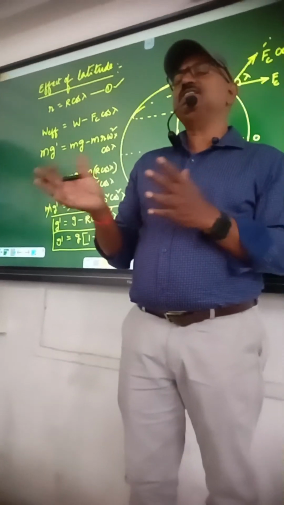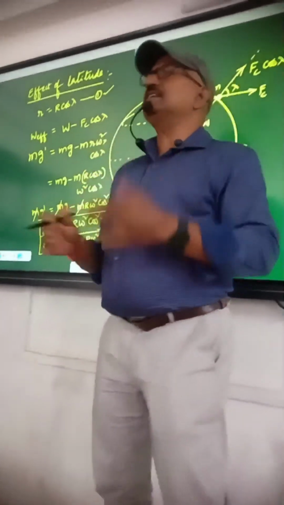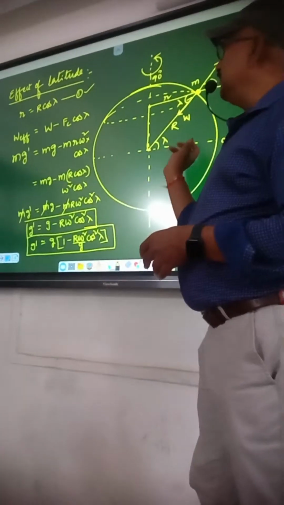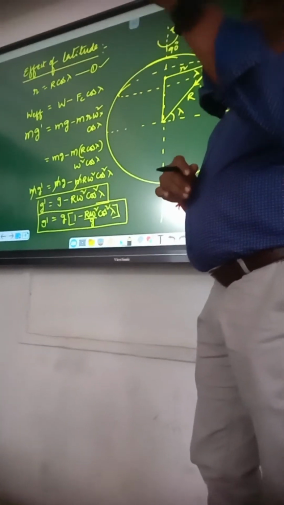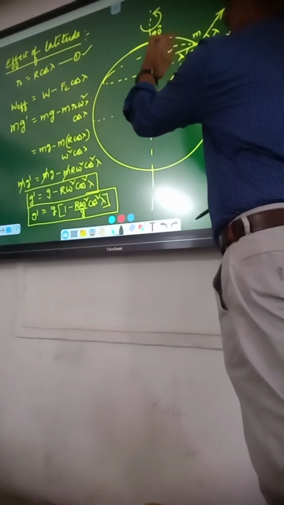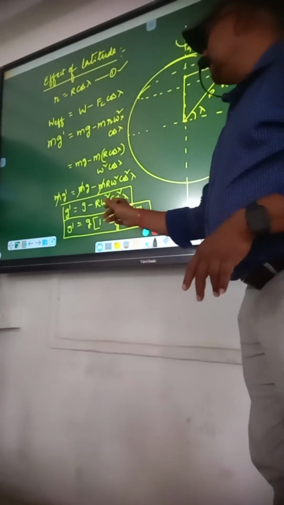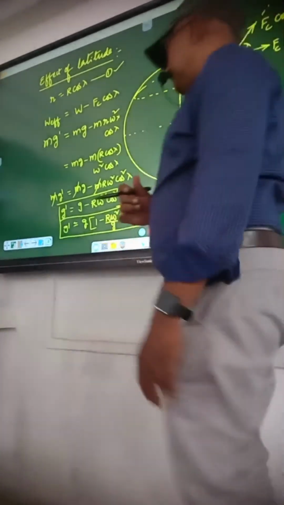Latitude changes, G value changes. Gradually, it decreases or increases. See here, suppose this is the equator. From equator to pole, does the G value increase or decrease? Increases. Why? Because here latitude is increasing, therefore this value will decrease, so the total G dash value increases. So that is the effect of this.